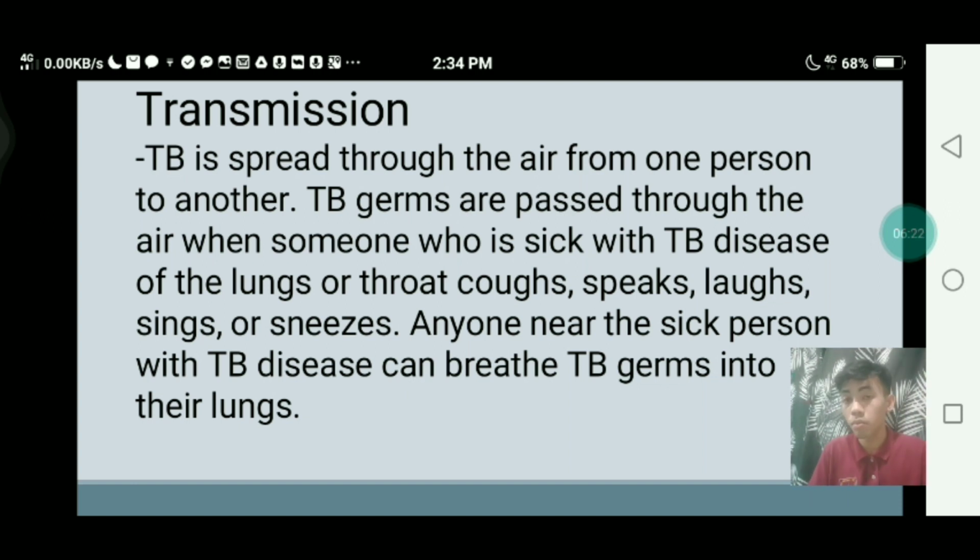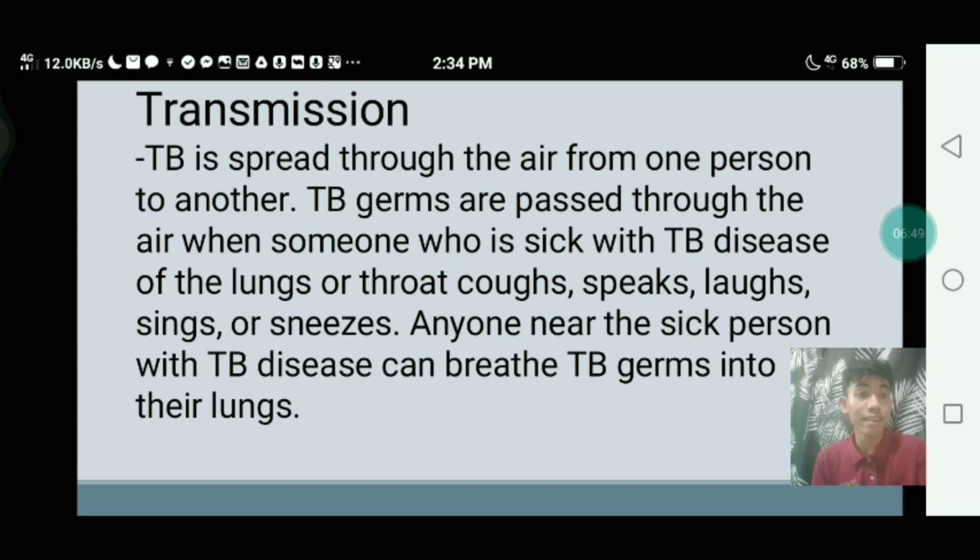It is the same with COVID-19, through speaking, coughing, sneezing, laughing, singing, and even regular breathing. Anyone near the sick person with TB disease can breathe the TB germs into their lungs, because it is airborne.